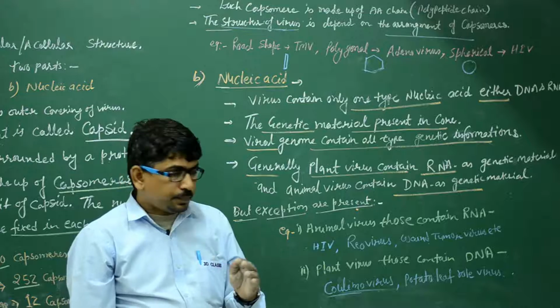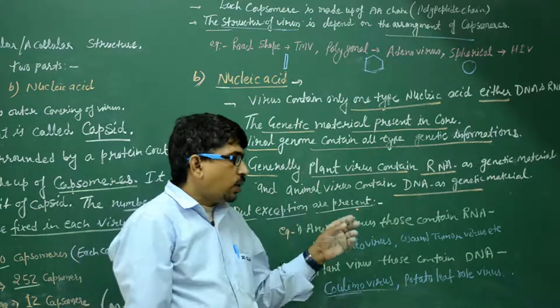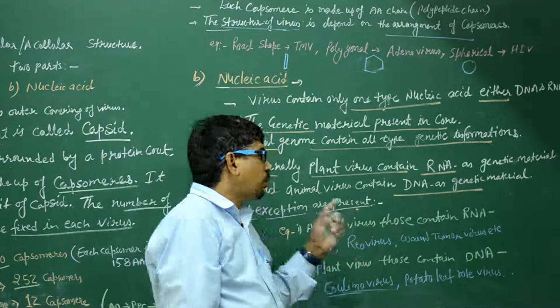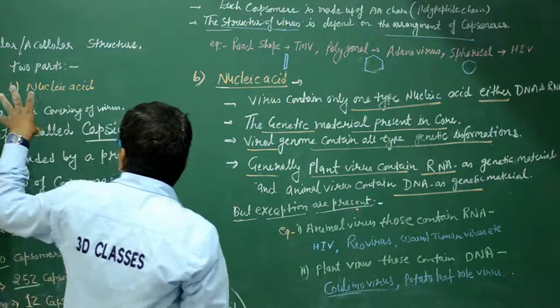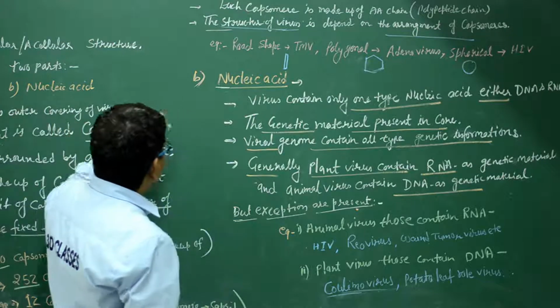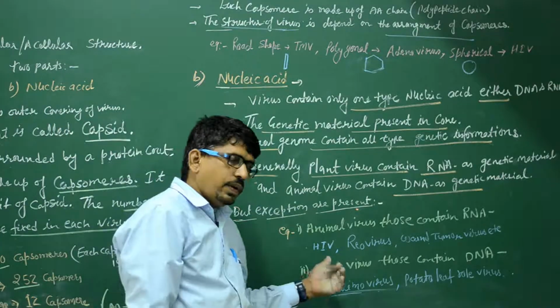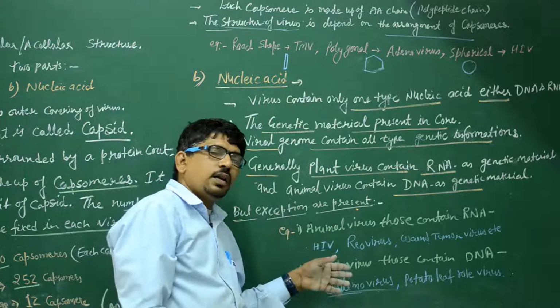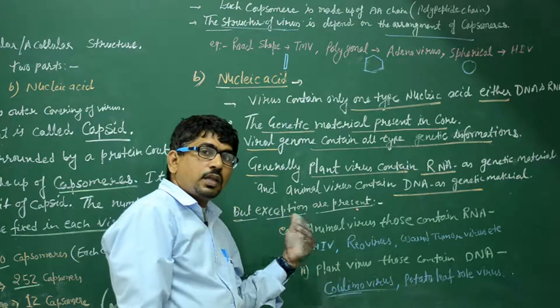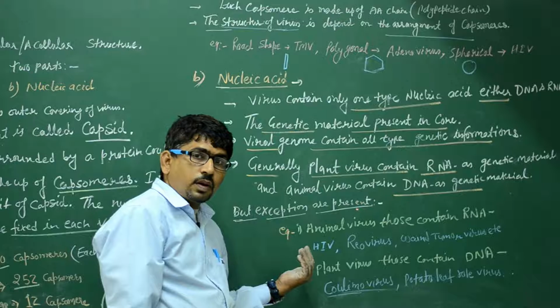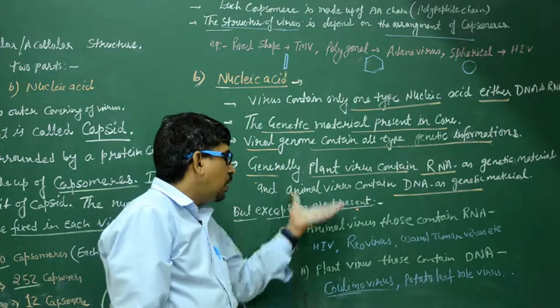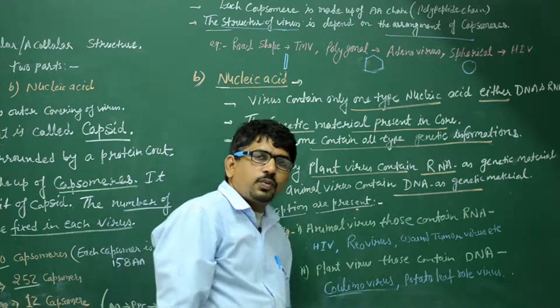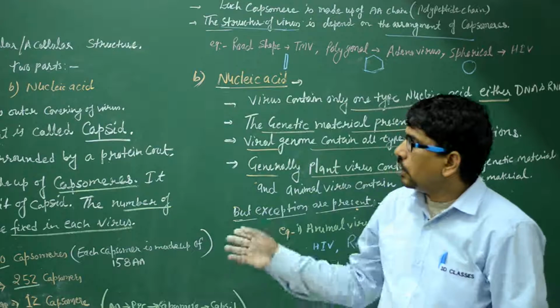material. Clear? So, on the structure of the virus, we have discussed the first, the protein part, and second is the nucleic acid. We discussed the type of genetic material here, DNA and RNA, then the strandedness of the DNA and RNA we will discuss later. Please note down here. I hope you understand. So, please note down.